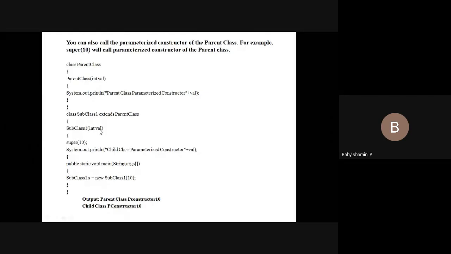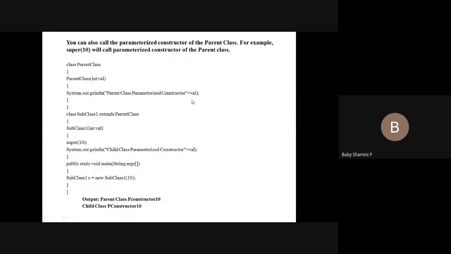And if you want to pass the parameter for the superclass, what we have to do? From inside the subclass, we can pass the argument super(10) or super(5) or super(20). So if you are passing the value from the subclass, it is assigned to this parent class value and it displays the statement. Okay. So that is the next concept.